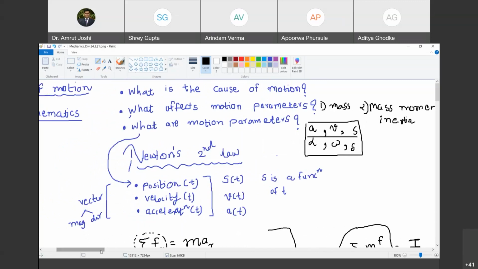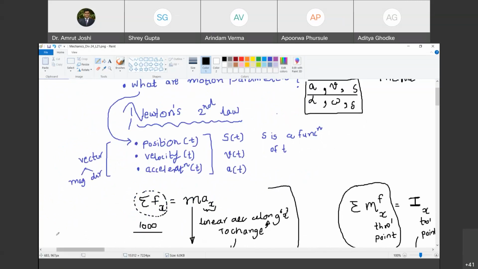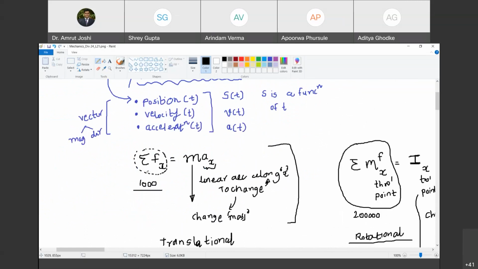Okay, great. Now, what is the cause of motion? It is the philosophical question that we should have answered in first place, but that we are asking it at the end. What is the cause of motion? What should cause the motion? Tell me. Unbalanced force. In linear motion, this unbalanced force is a consequence of causing motion of body with mass. Do you agree with me? Yes, sir. If there is no unbalanced force, that means acceleration ax is 0 and the body moves with stationary velocity. Are you with me? Yes. Either the body will move with stationary velocity or it will be at rest if summation fx is constant. Do you agree with me?